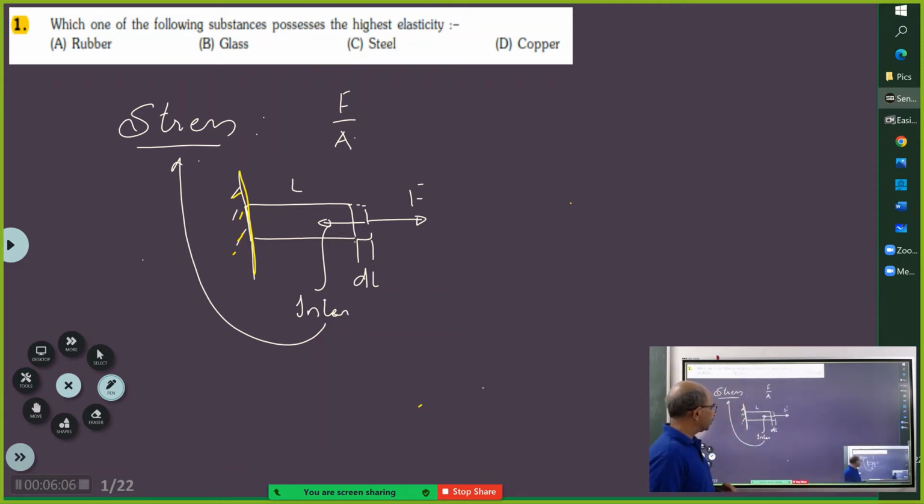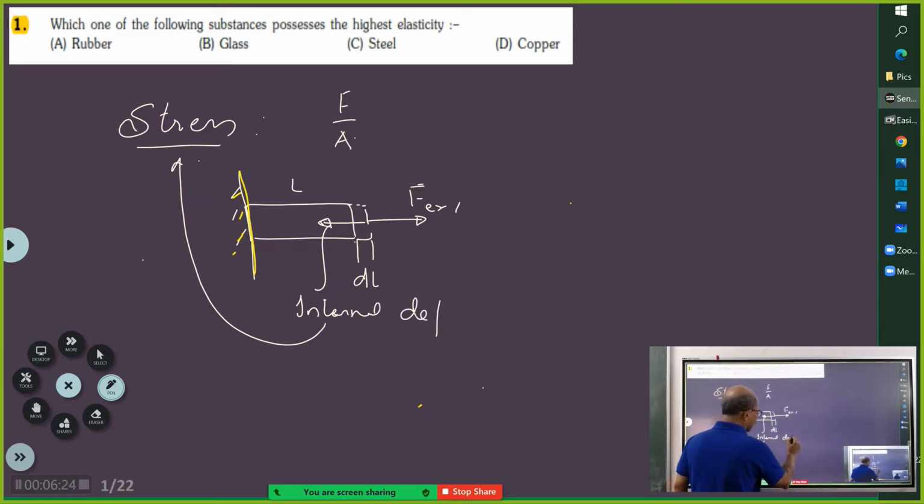Yes, please. What's your doubt? It is defined when we are applying force to deform, or after we have left the force. See the diagram here. Only when this external force is there, at that instant only, these internal deforming forces are there. So we have the external force. If you leave the external force, it will come back to its original shape. It will try to come back to its original shape.